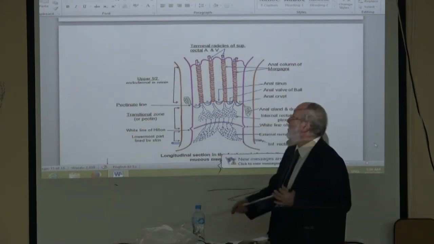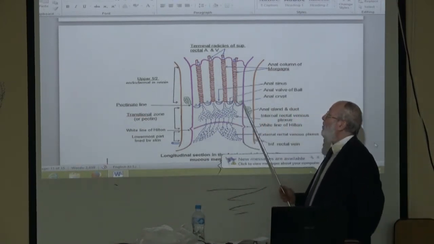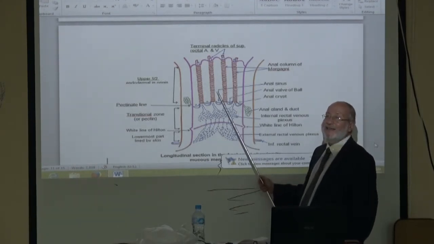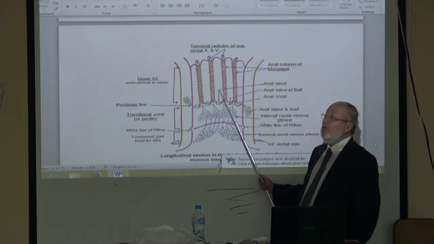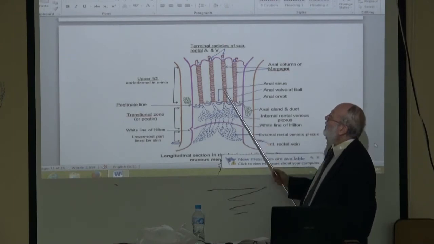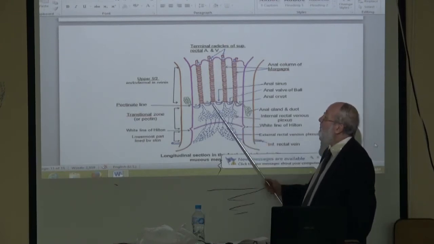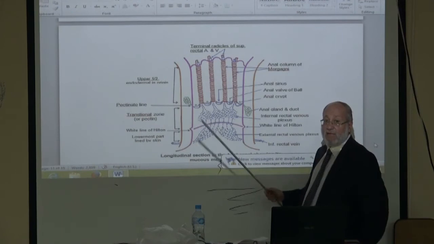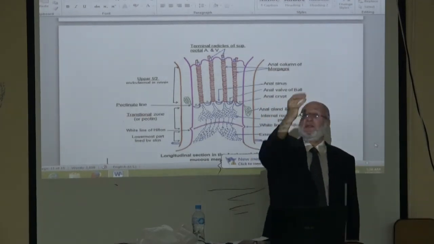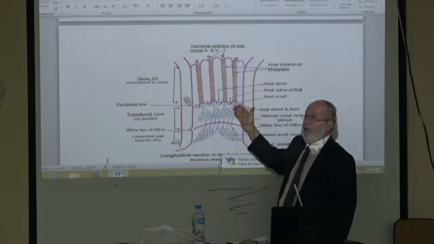The upper half of the anal canal, the endodermal portion, is lined by simple columnar epithelium with columns of Morgan. Vertical elevations in the mucosa are called columns of Morgan.